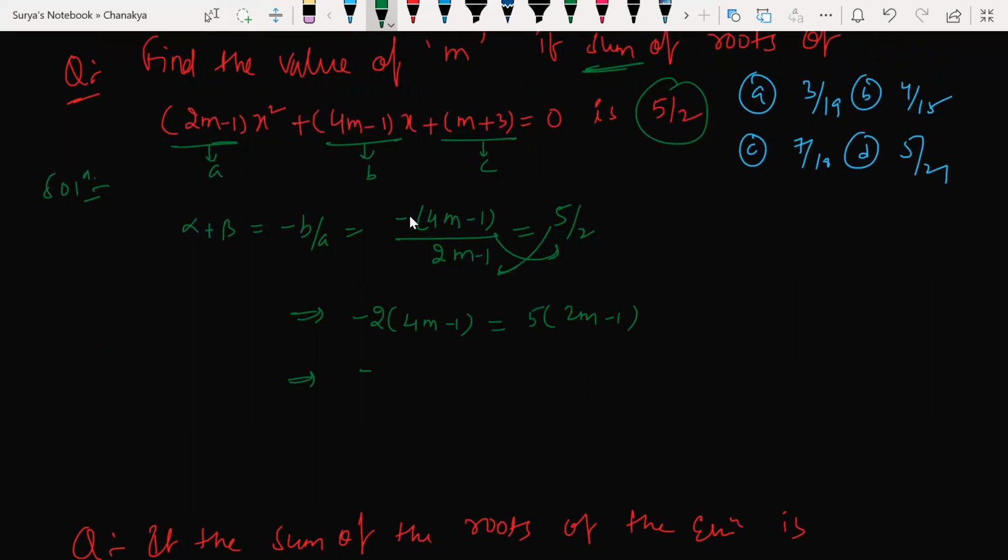So look at this now. 2 4s are 8m, minus into minus plus 2; 5 2s are 10m minus 5. So now, minus 8m minus 10m is equal to minus 2 minus 5. So how much does it give me, beta? Minus 18m is equal to minus 7. The minus I can cancel here. So what is the answer now? M is equal to 7/18, which is option C. It is correct.